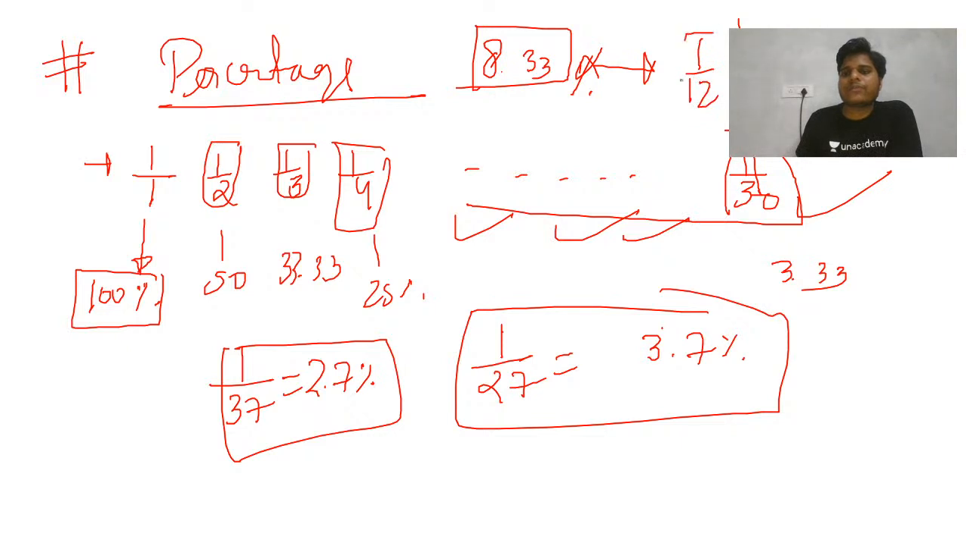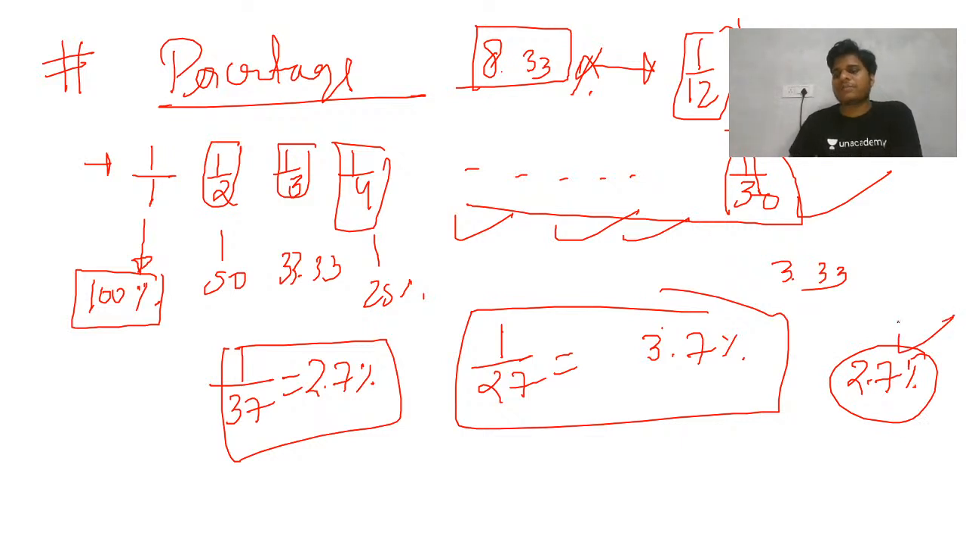Okay, so if you get 8.33, you cannot type this in the calculator. The only way to solve this type of question and reach the exact answer is that you must know what 8.33 is. Similarly, if the question is 2.7% of something, you will get something approximate, and you cannot just put this in the calculator exactly. So you must know that this is 1 by 37 and this is 1 by 27.